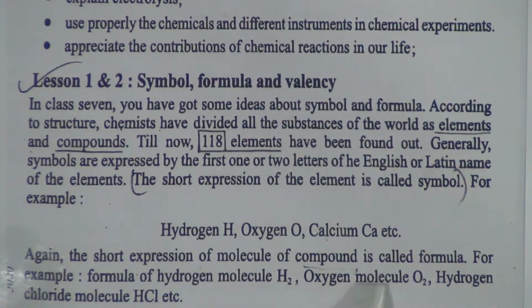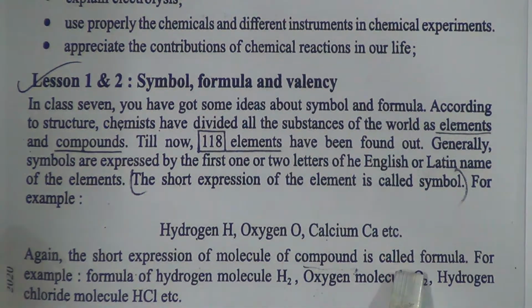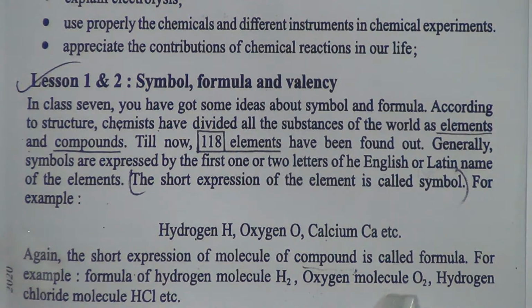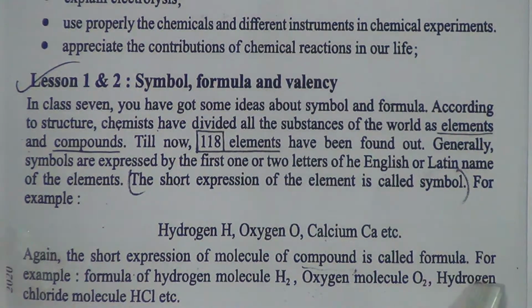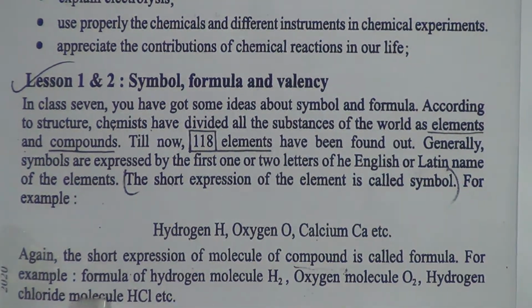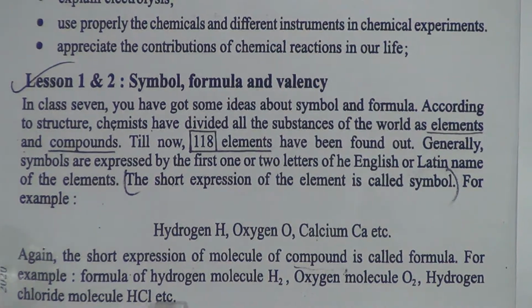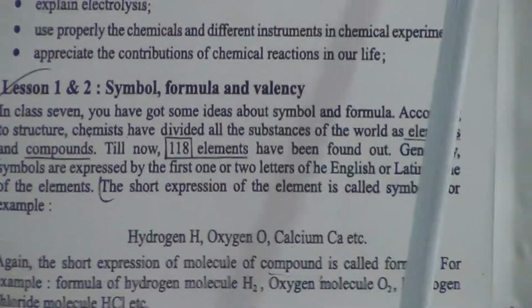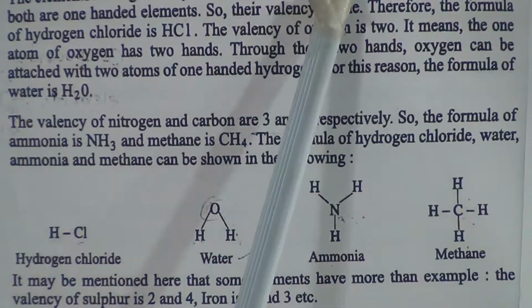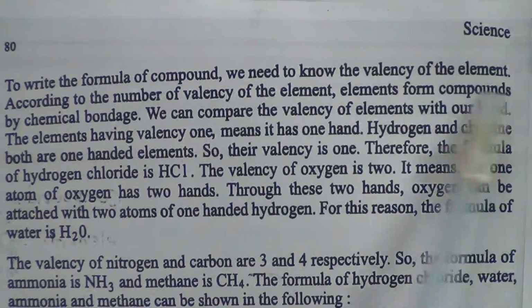Here hydrogen and oxygen are element molecules. This is the formula of an element's molecule, that means H2 and O2, but hydrogen chloride is a compound. That's why this is the formula of a compound. Now come to the next page. To write the formula of a compound, we need to know the valency of the element.